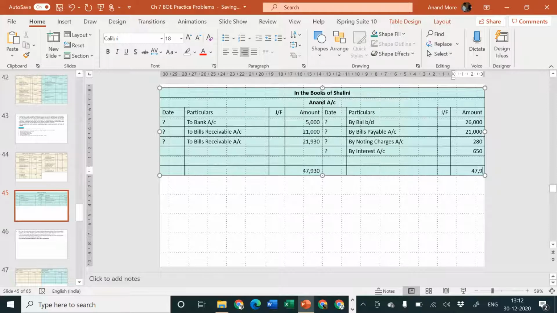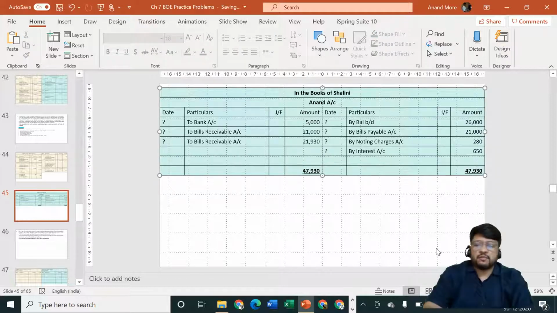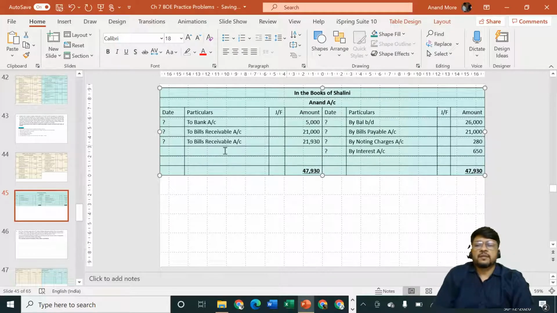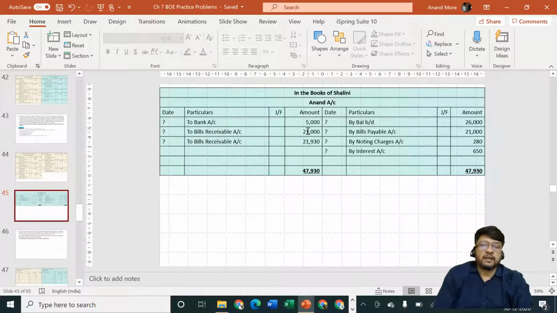So that is where we are completing our problem. That is what they have asked us. Prepare all these different things. I hope it is easy for all of you to understand what is to be done. Okay, this is in the journal of Anand. We are preparing journal entries, and this is in the ledger of Shalini. We are preparing Anand's account.